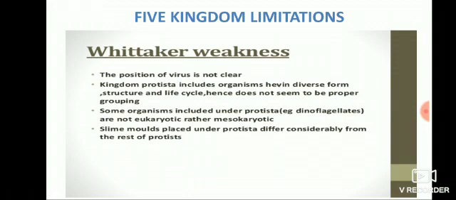Slime molds placed under Protista differ considerably from the rest of the protists. So, slime molds, which are fungi, are kept under Protista, but they have a vast difference from other protists. So, they have this kind of limitations in case of Whittaker's five kingdom classification.